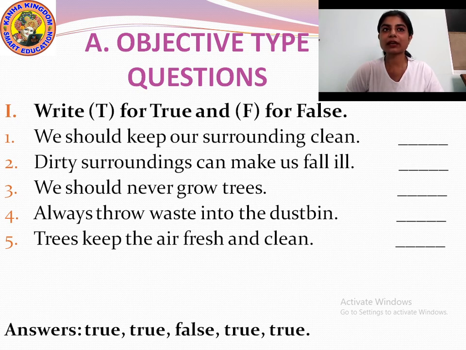You can see and you can write down. Please write down all these questions in your notebook. This is chapter 1, You and Your Surrounding. Write the name of the chapter, the heading. Okay, write T for true and F for false, and please note down this exercise in your notebook. Okay, make a separate copy for all the subjects.